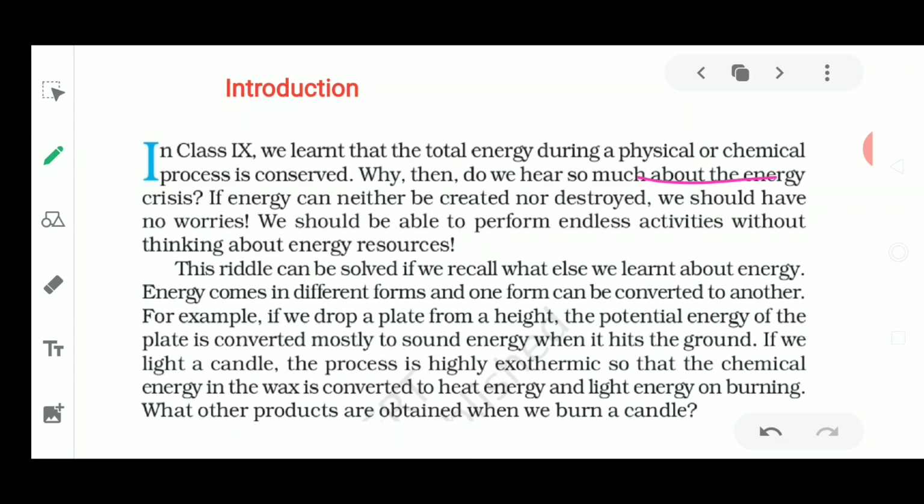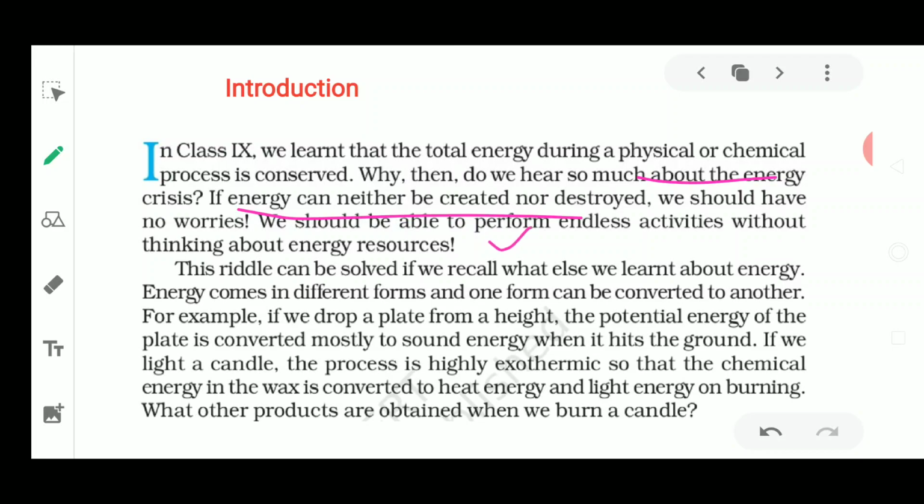So we have heard about these energy crises. Now if energy can neither be created nor destroyed, we should have no worries. Of course, yes. We always say that energy is neither created nor destroyed. We have read in the last classes also that it is neither created nor destroyed. So again, we should not have any kind of worries, but still we need to use these resources very wisely. Why is it so? Because we should be able to perform endless activities without worrying about these resources.